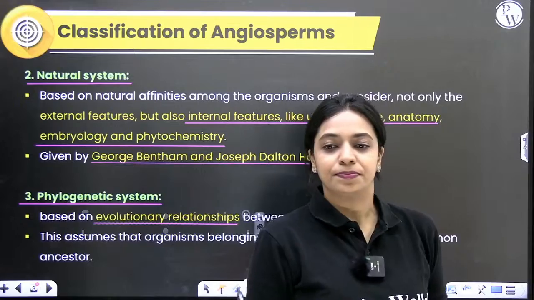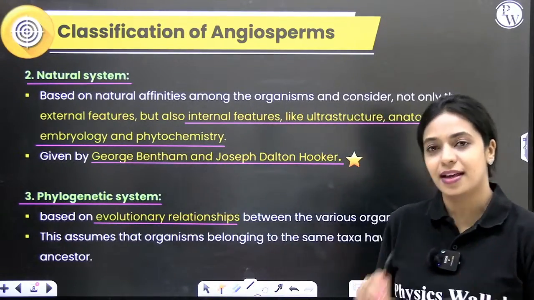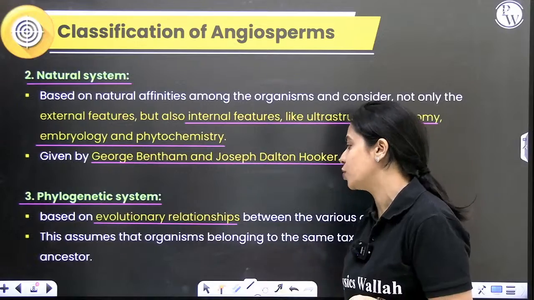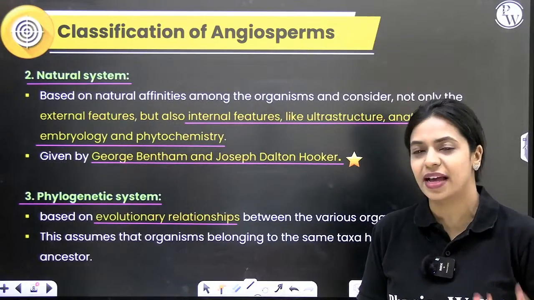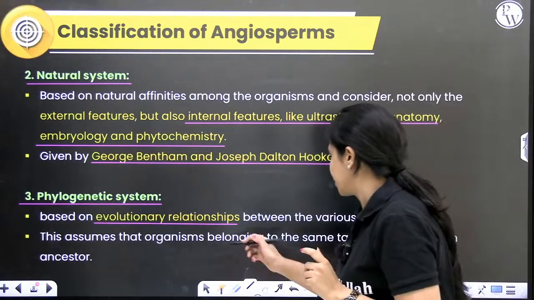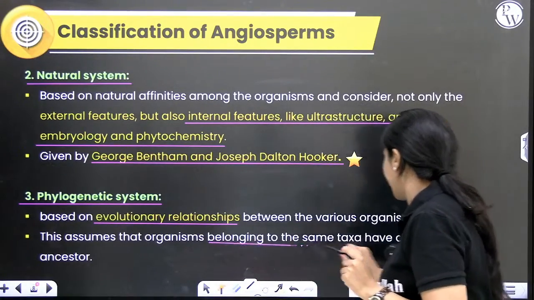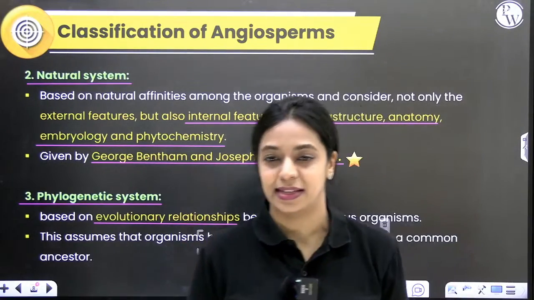Whenever evolutionary relationships are also considered during classification, you call that the phylogenetic system of classification. Basically, the assumption here is that we all evolved from one kind of organism, right? So, it assumes that organisms belonging to the same taxa have evolved from a common ancestor.